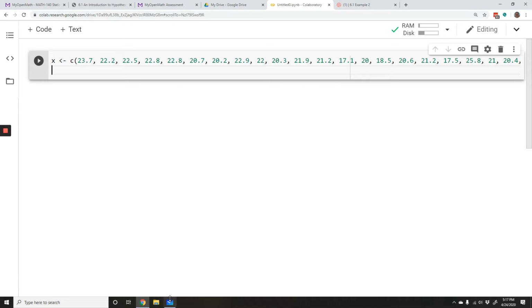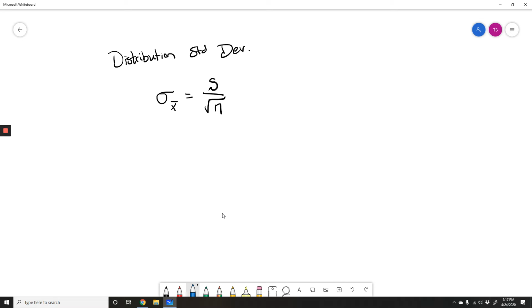Now, if you remember standard deviation, to calculate your sample standard deviation, you take x minus x bar, where x is a data value. You square it. You add it together for every single data value. You divide by n minus 1, and then you take the square root of it all. Okay? So that's what we're going to do. Notice, though, that in order to calculate the sample standard deviation, we need the sample mean. So that's going to be our first step. Let's calculate that sample mean.